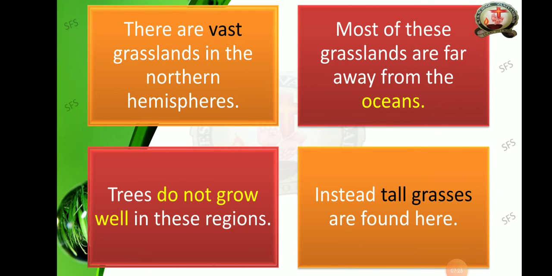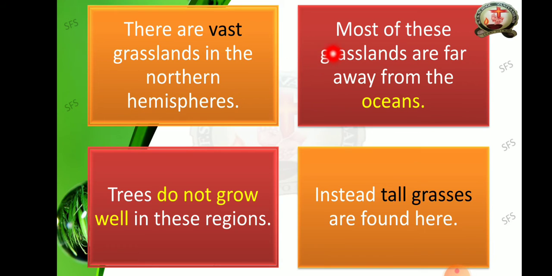Here we are going to discuss a few points about treeless grasslands. The first one, there are vast grasslands in the northern hemisphere. What is the meaning of vast? I told you already. Vast means very, very large, a big area. Especially in the northern hemisphere.